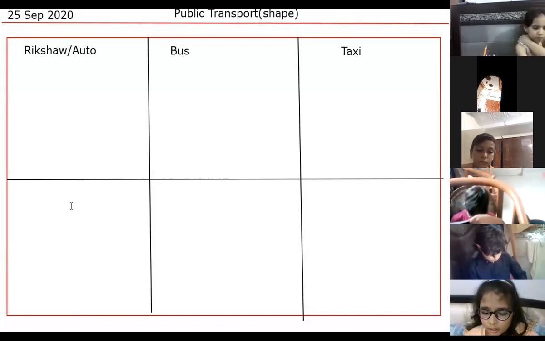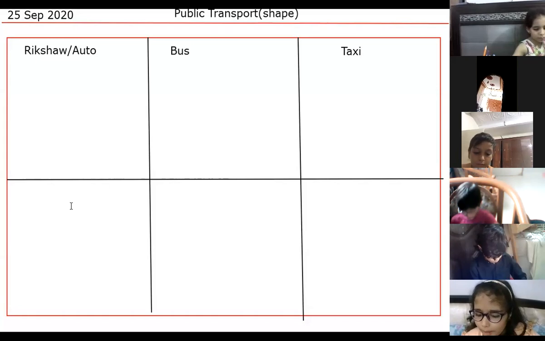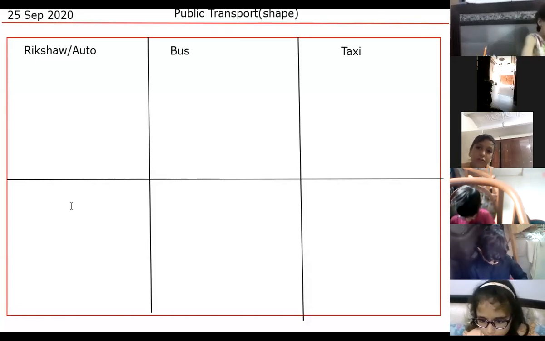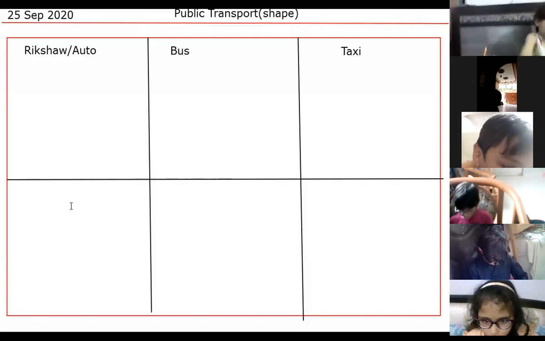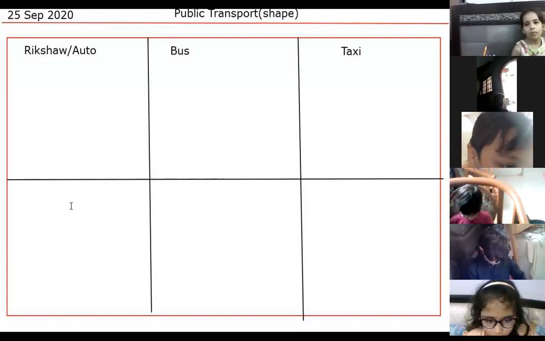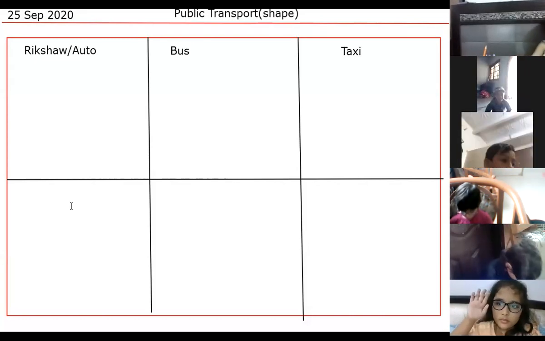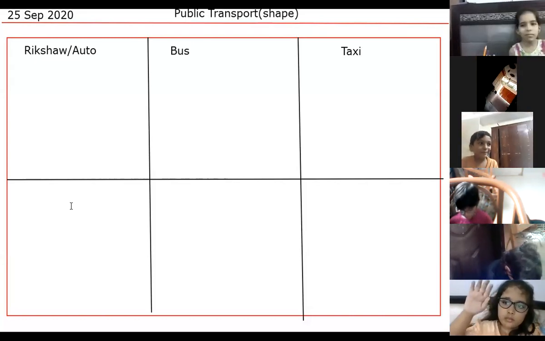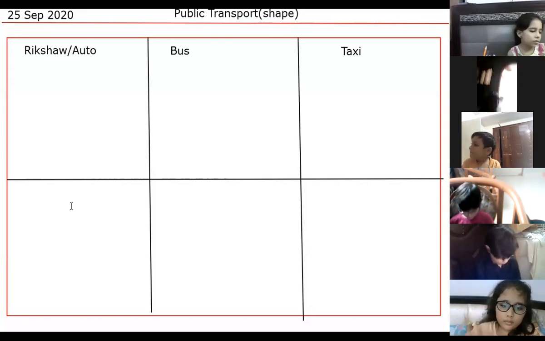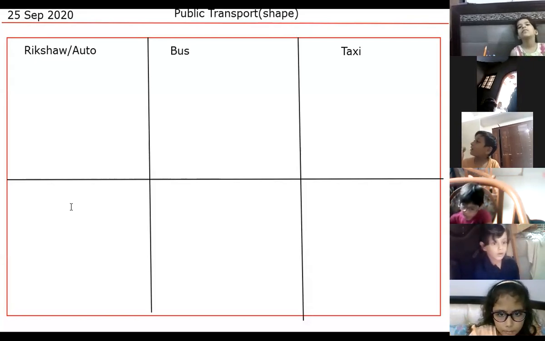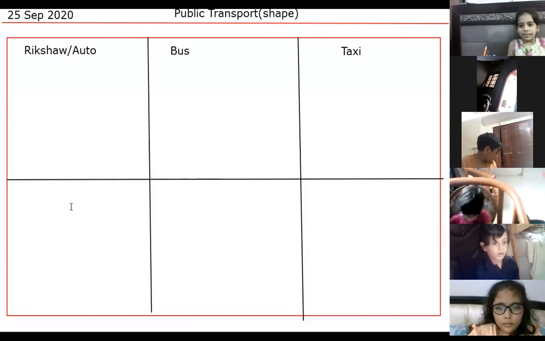You know, taxi, stop, we have to go. Rickshaw, stop, we have to go. That's called taxi, and bus and rickshaw. These three are the basic public transport we use. Nowadays, taxis are also available through Uber and Careem. A taxi is also called a hired car. So these three are the basic shapes, everyone.